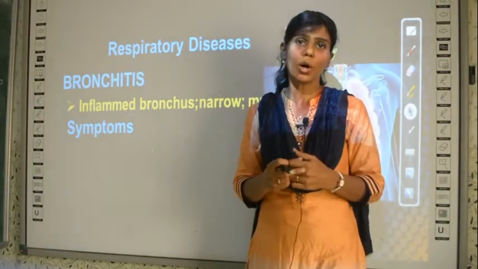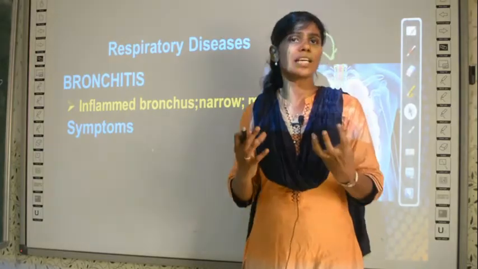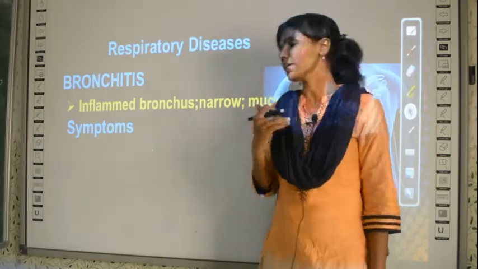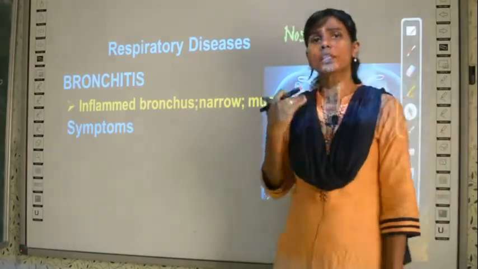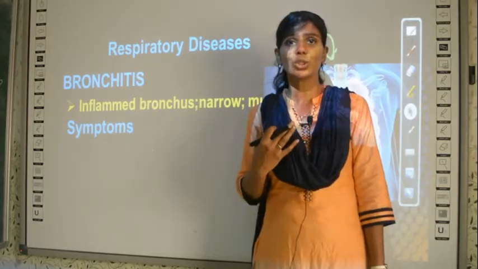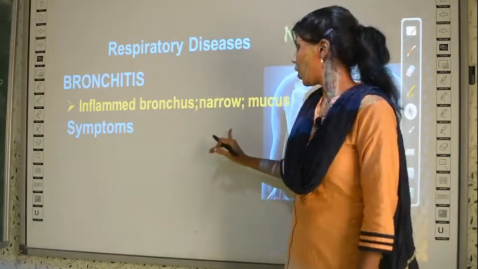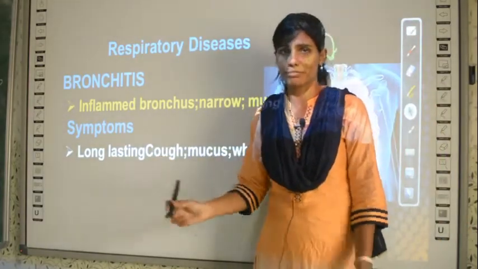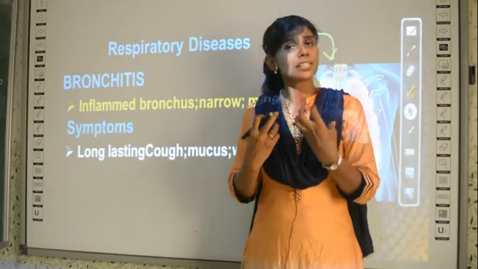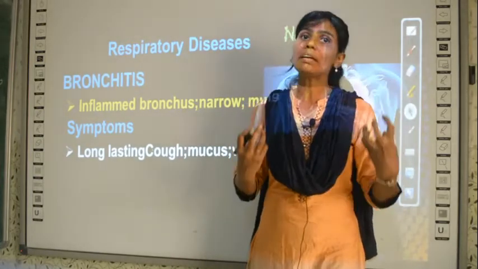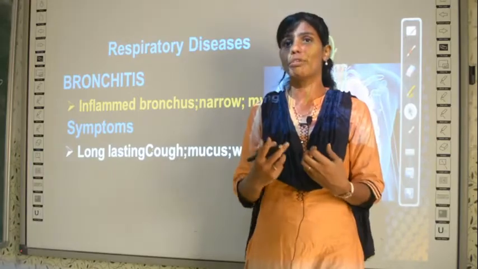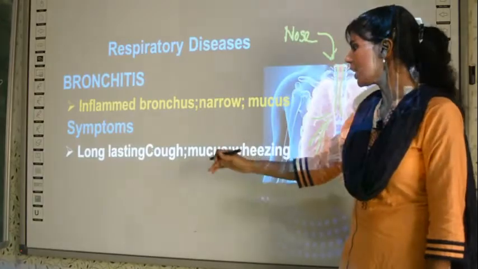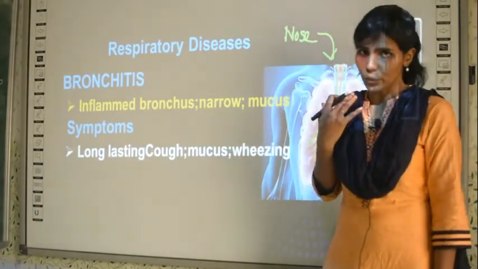When you get a cold you get mucus in the nose, no? So the same mucus is developed, but where is it developed? It is developed inside the bronchus of a person. So what will happen if there is mucus in the bronchus or in your lung region? The person will feel like coughing, right? So the symptom is long lasting cough, which means it doesn't end in 1 or 2 days. For many days the person will be having cough. The bronchitis patients will have cough for a longer duration, long lasting cough along with mucus.